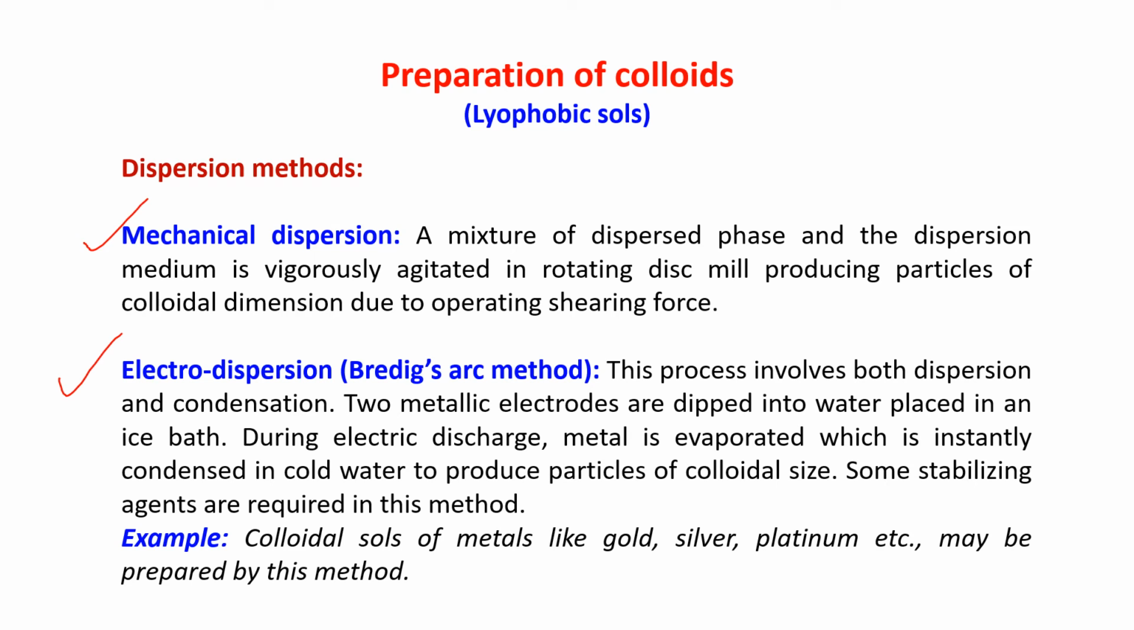In this method, dispersion and condensation are both required, and for this, two metallic electrodes are dipped into water, placed in an ice bath. Okay, so when the electric discharge is taking place, metal is evaporated, and as it comes out, it is instantly condensed in the cold water, producing particles in the colloidal size range, and we are getting the colloidal sols.